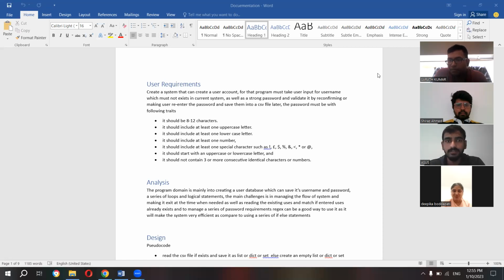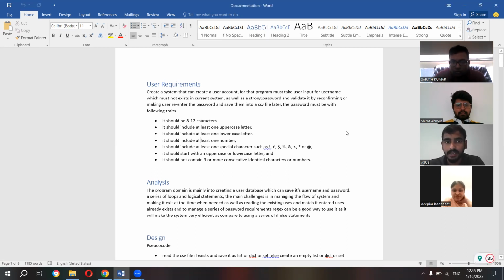I'm starting with my user requirements. First, we have to create a system that can create a user account, where the username must not be in the current system, as well as a strong password created by the user. We have to save them into a CSV file. The password must have the following traits.